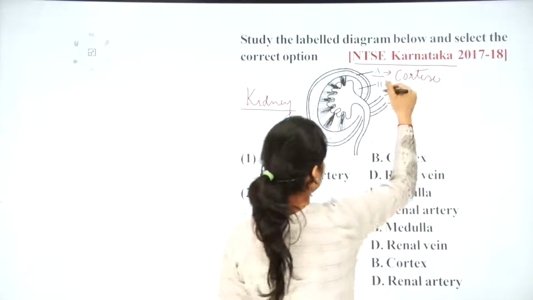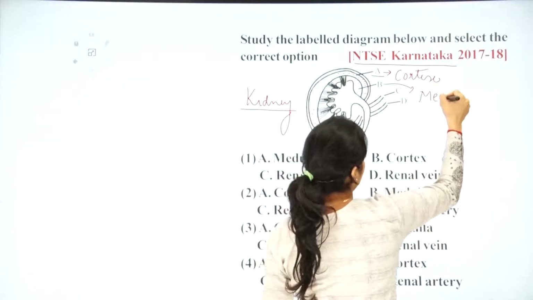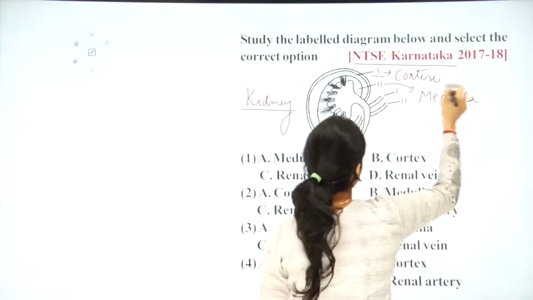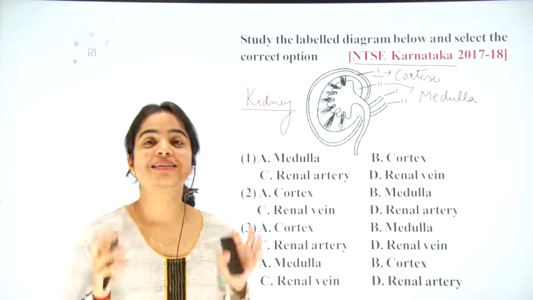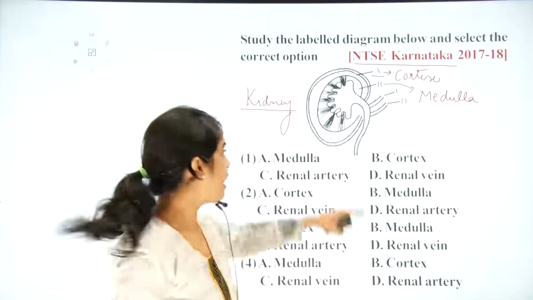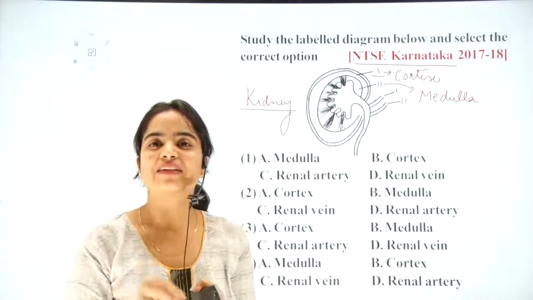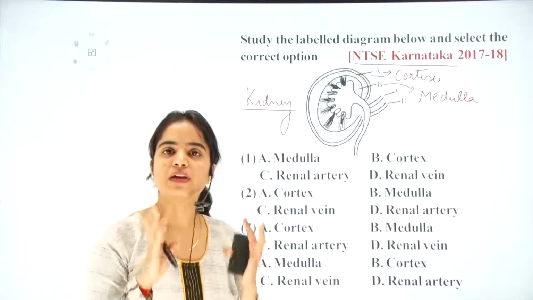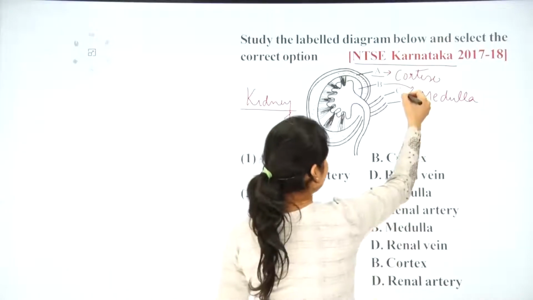Then we have option B, more inner to the cortex, the medulla part. This medulla part is where we have the medullary rays coming out. These are the nephrons here, in this part. Nephrons are the excretory unit of the kidney where actually filtration occurs. Then comes the C part.